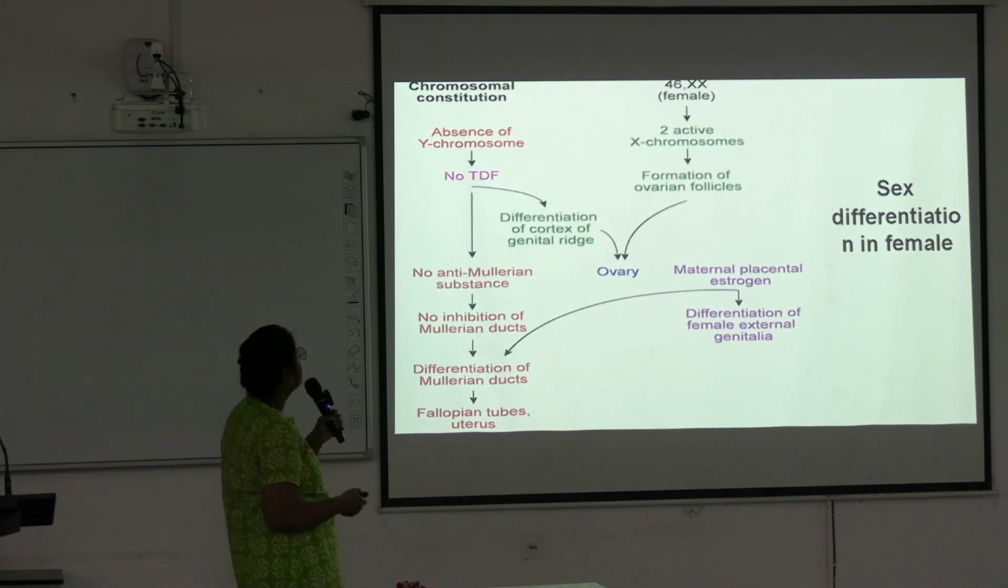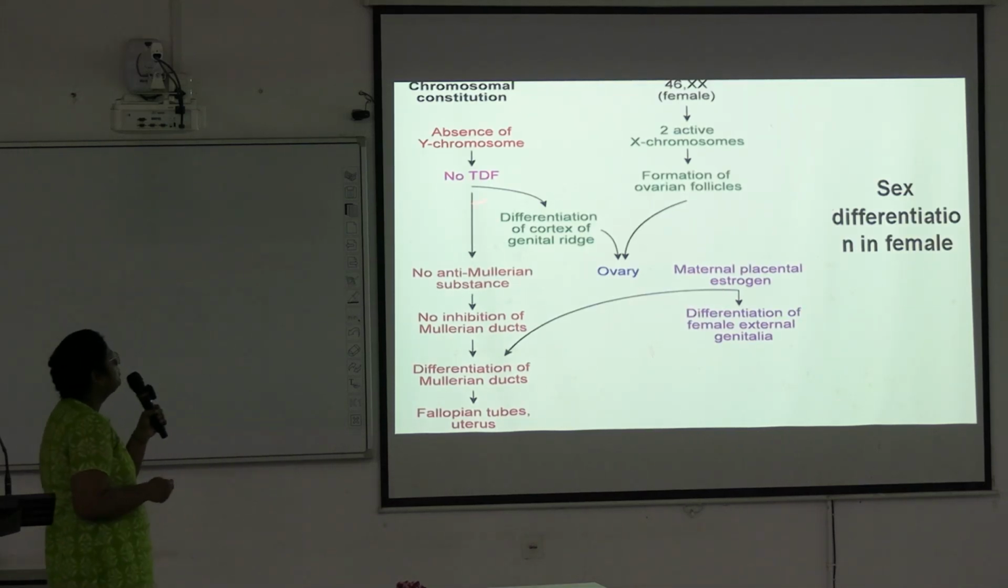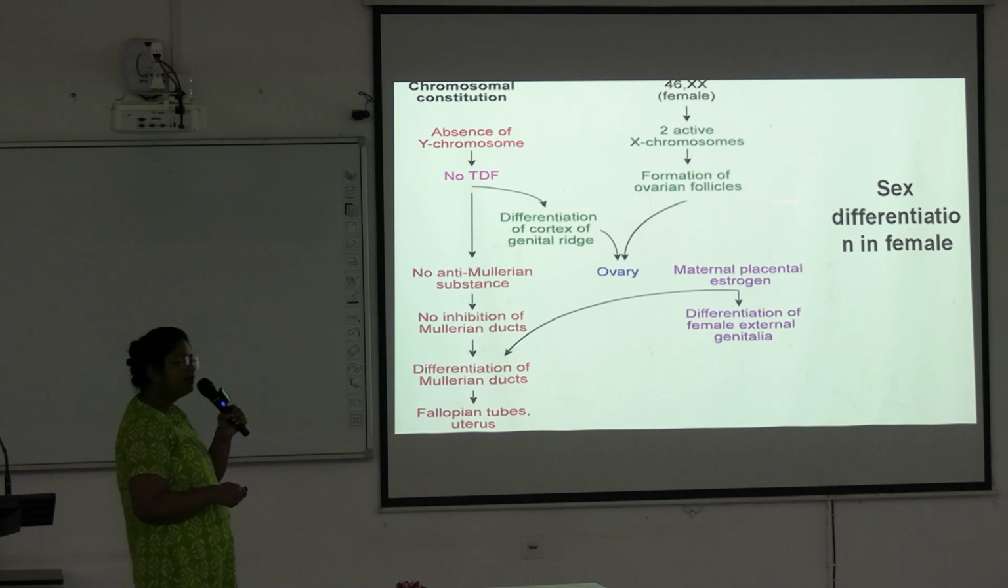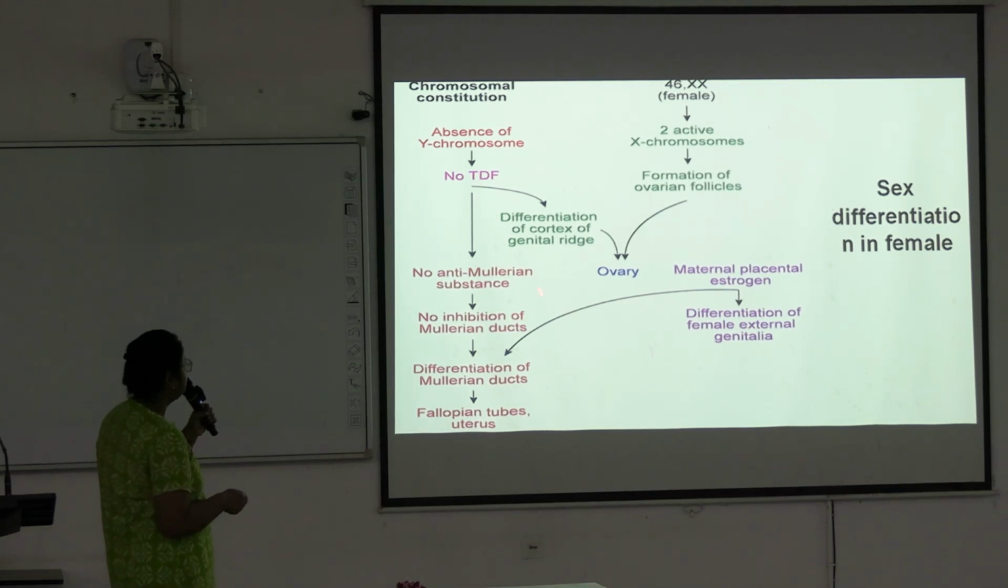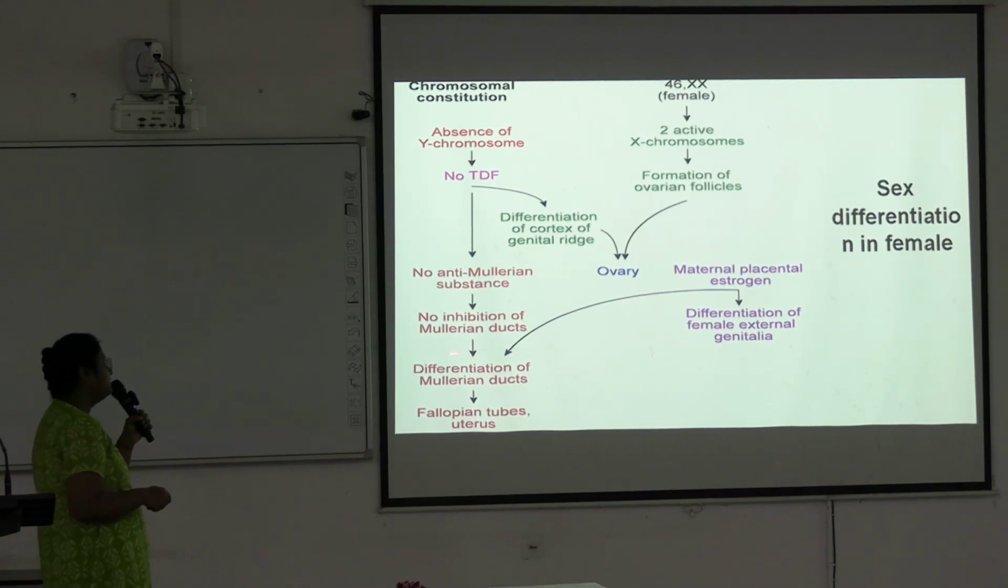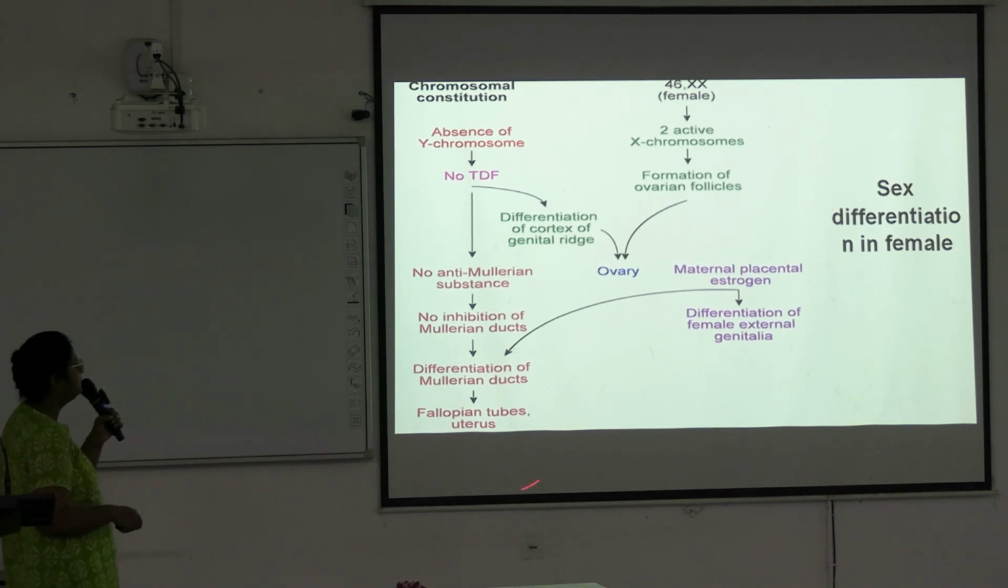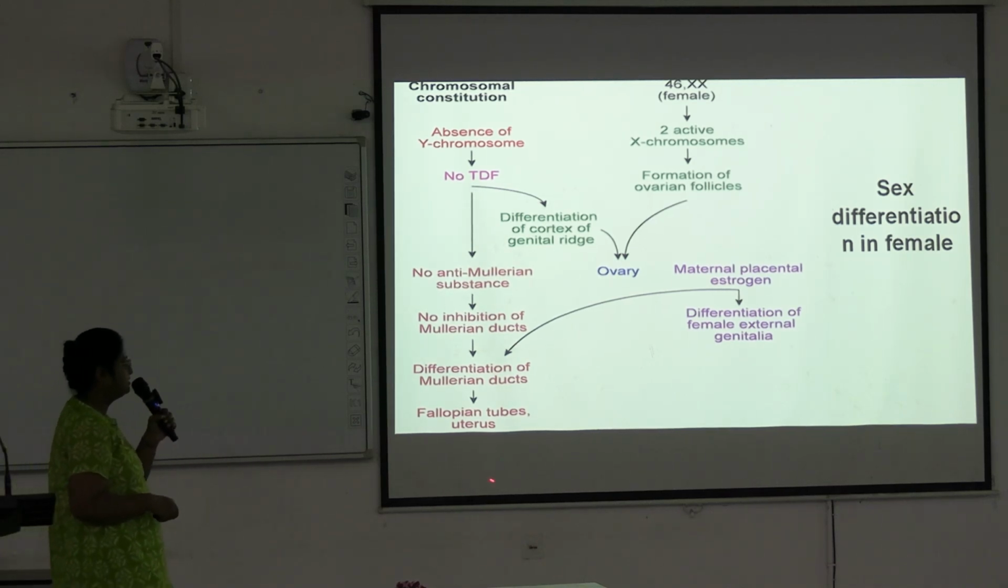Next, in female, chromosomal constitution will be 46XX. Okay, absence of Y chromosome, so no testis determining factor, and there are two active X chromosomes. So formation of ovarian follicles will be there and differentiation of cortex of genital ridge into ovary. As no anti-Mullerian substance is secreted by testis, anti-Mullerian substance is absent here. No inhibition of Mullerian ducts, and there will be differentiation of Mullerian duct into fallopian tubes and uterus.